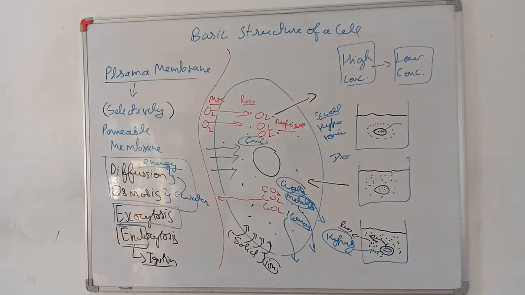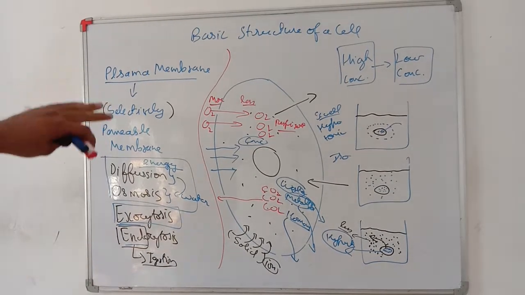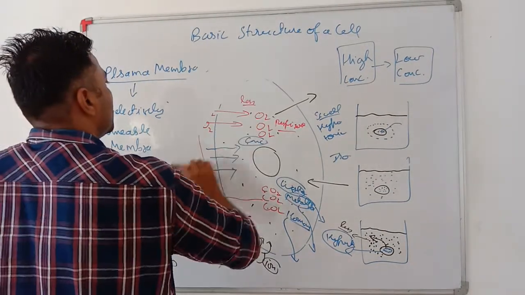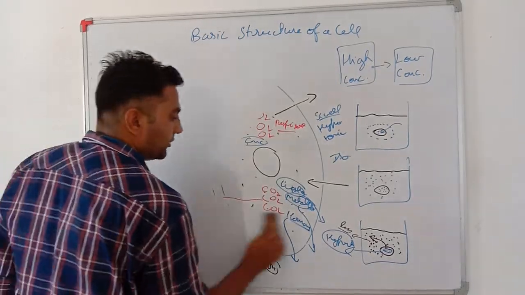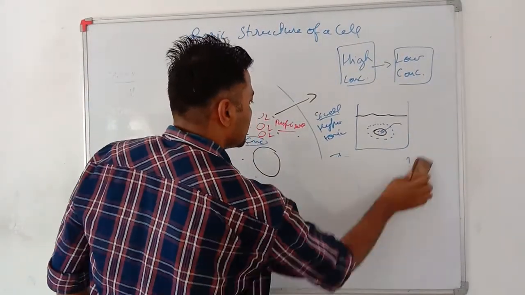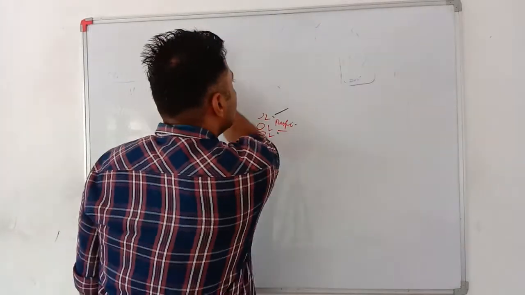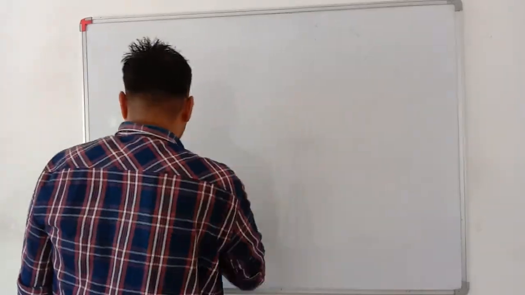So this was the main structure of how the plasma membrane is made. It is flexible, and it allows a few selected materials to go in and out. See my dear students, the plasma membrane is present in each and every cell, but in plants there is a special extra covering on this plasma membrane, that is the cell wall.